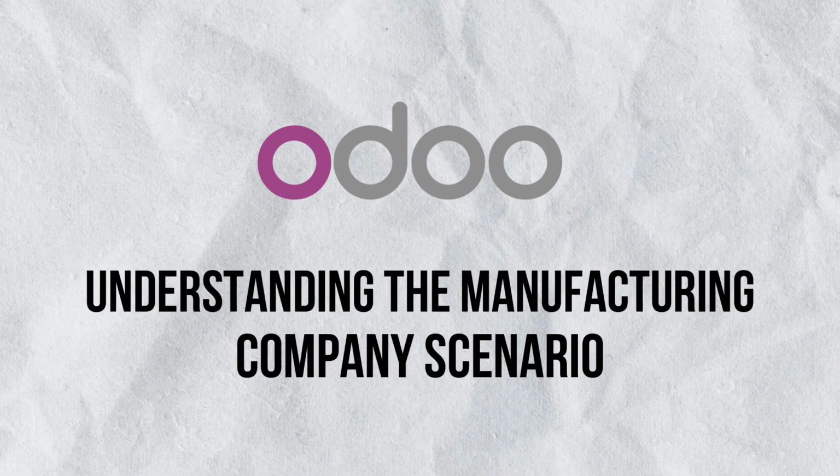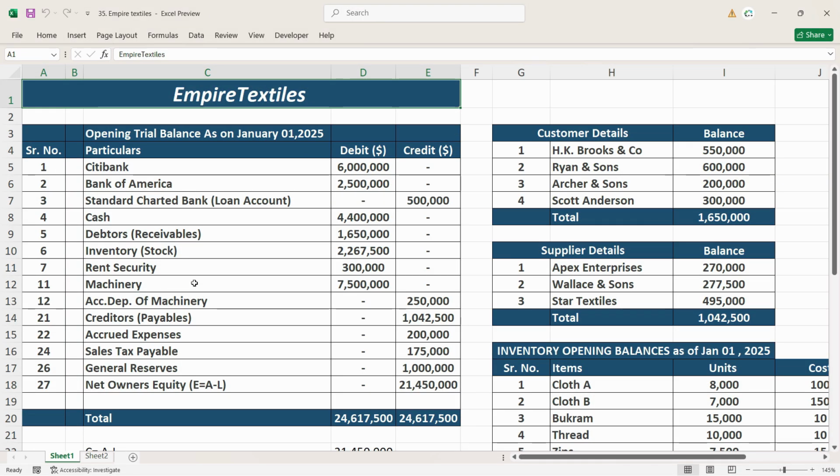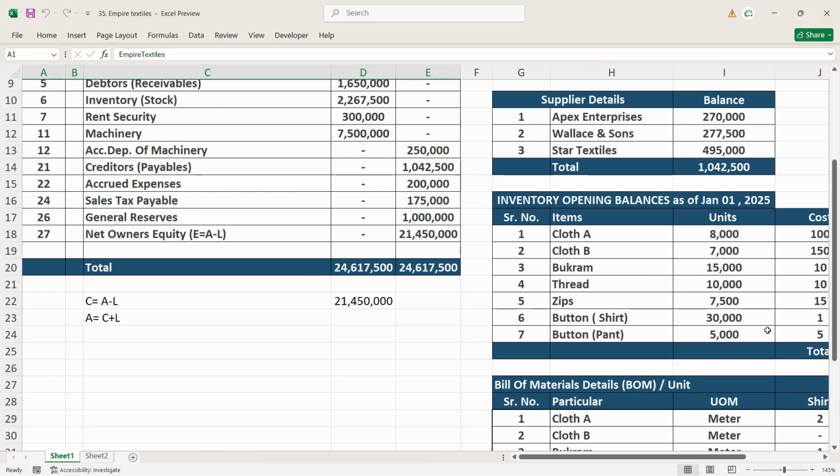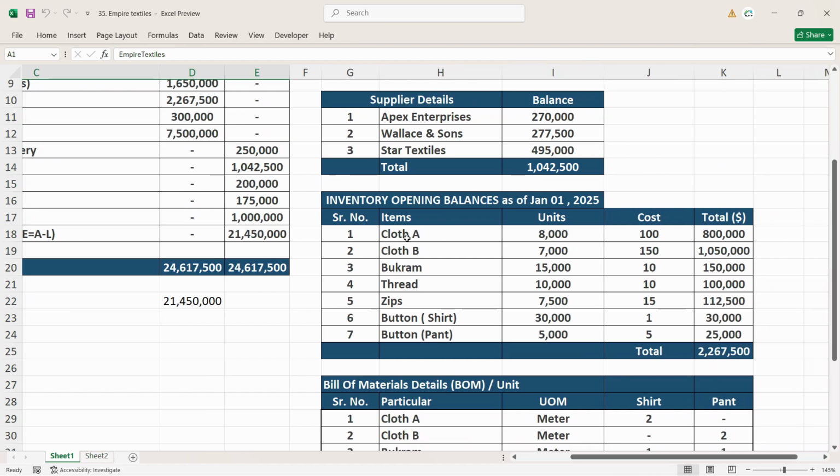In this video, we are just going to understand about the manufacturing sector business like this one, which is Empire Textiles, which buys the raw materials from the market and then manufactures some finished goods. So Empire Textiles basically manufactures shirts and pants. So what they will be buying from the market is cloth, buckram, thread, zips and buttons. So this is the complete scenario.